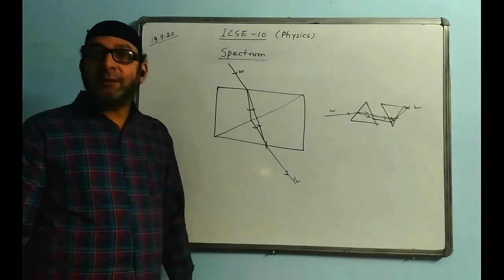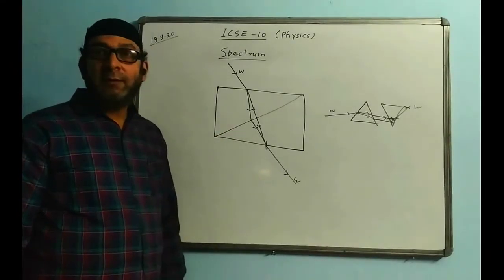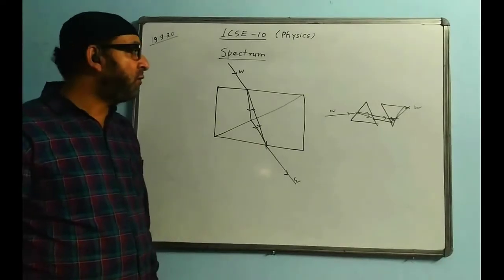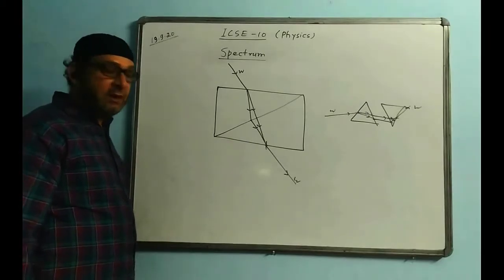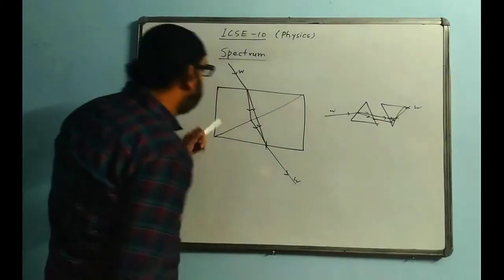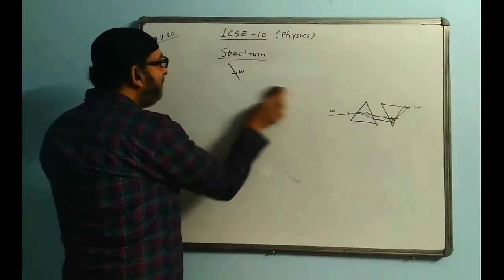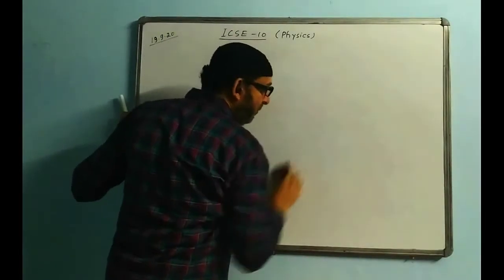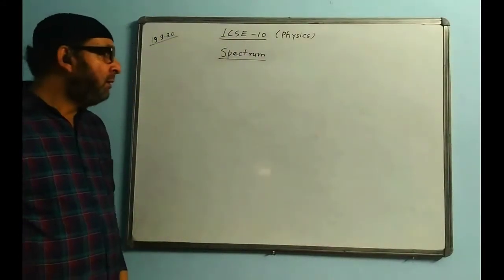Hence no dispersion takes place. That should be the answer for this question. I think you must have understood the logic behind it. It is based on the recombination prism experiment. So this can be an important question for ICSE, and this type of question you will not find in the book. It is not given there. So please learn the thorough basics.